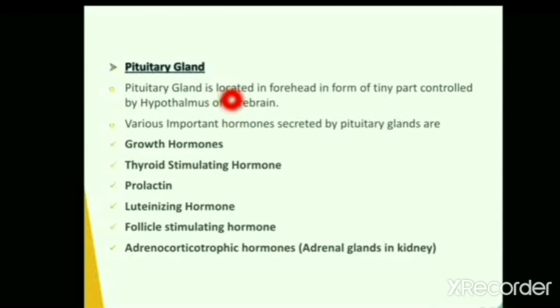Pituitary gland is located in the forebrain, that is the front side of our brain, in the form of a tiny particle which is controlled by a part of the forebrain called the hypothalamus. Various important hormones are secreted by the pituitary gland. They include growth hormone, thyroid stimulating hormone, prolactin, luteinizing hormone, follicle stimulating hormone and adrenocorticotropic hormone, that is hormones which are secreted by adrenal glands in the kidney.